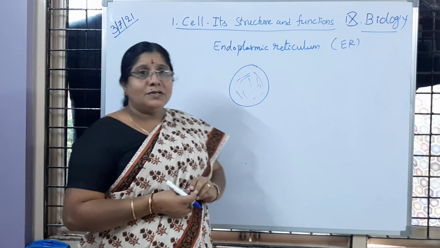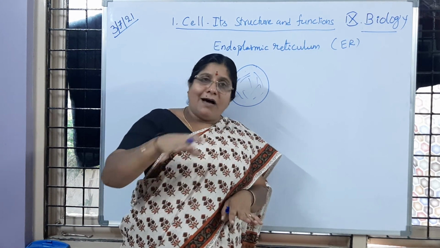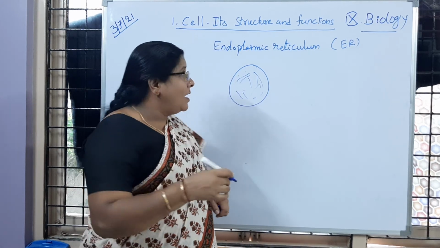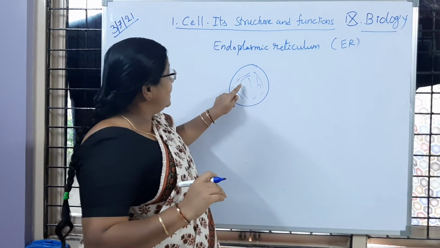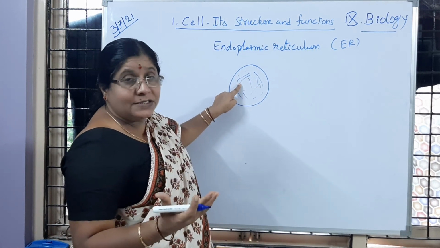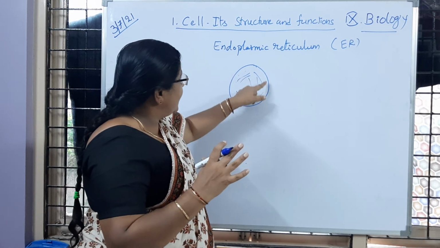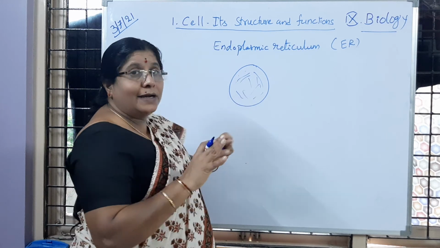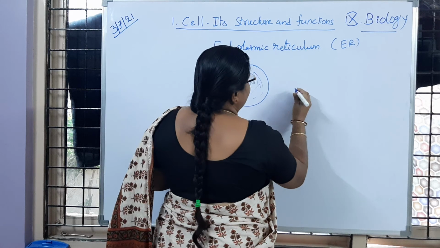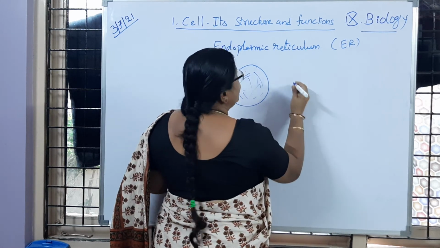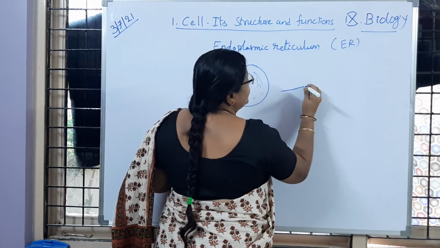What do they do? Network means they connect all the cell organelles. The endoplasmic reticulum is present as tubes or sheets inside the cell, and they give the framework to the cell organelles. This endoplasmic reticulum is said to be of two types.